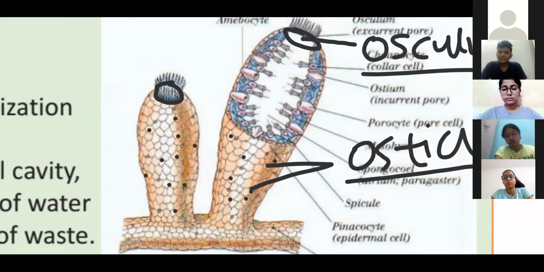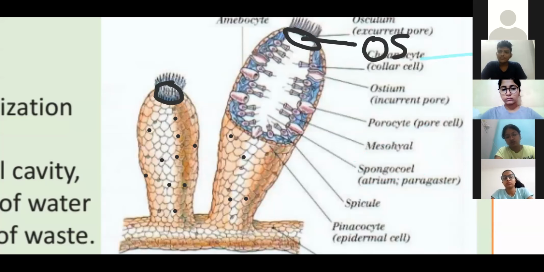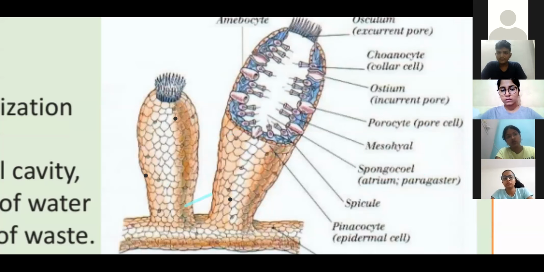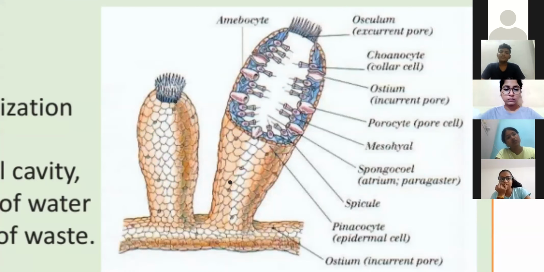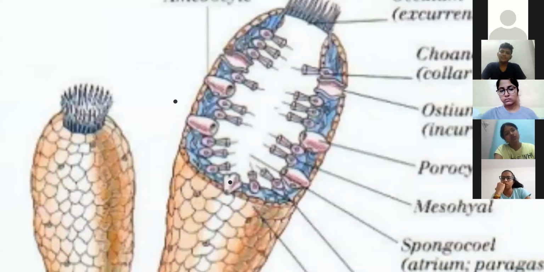Now next, how does the water come in? You know, this is an aquatic organism, right? Found in water bodies. So it gets its food from the water bodies. How? Now, if you can make out over here,